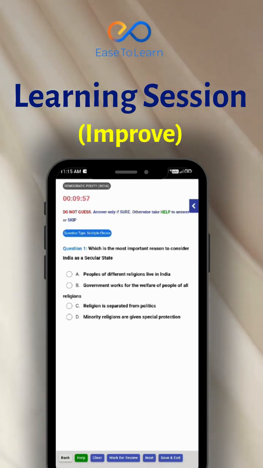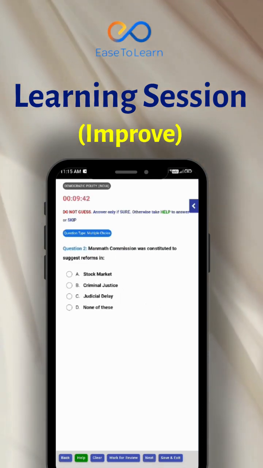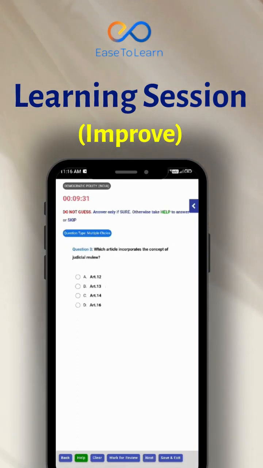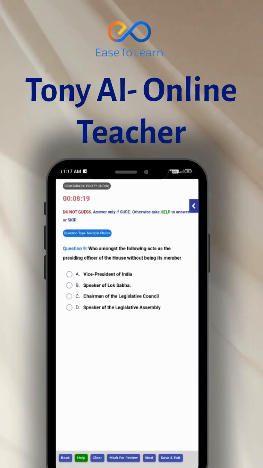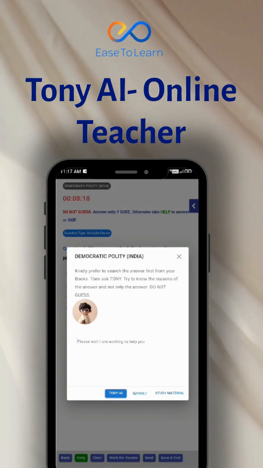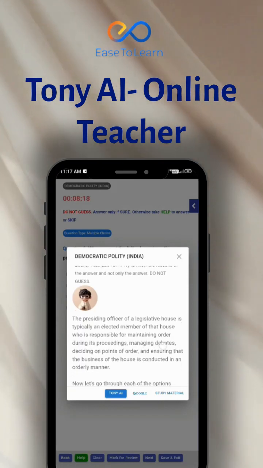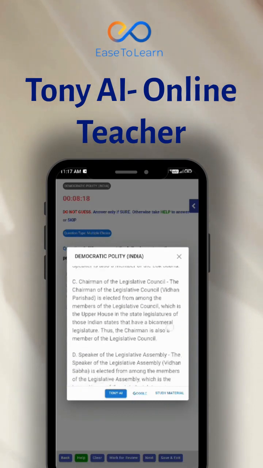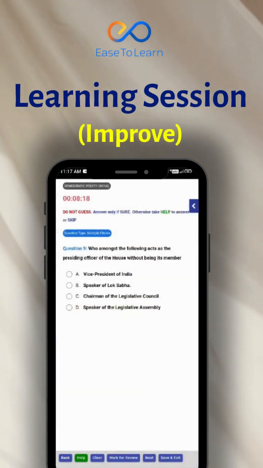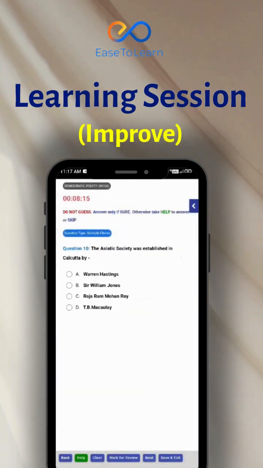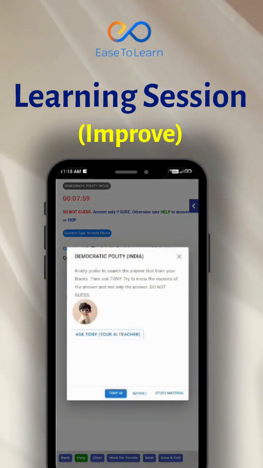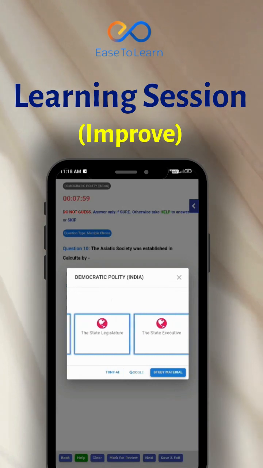Try to solve as many questions as you can, and if you don't know the answer of any question, you can click on the help button to understand the topic and to get your correct answer. You will get options in the help section, that is Tony AI, your personal AI teacher that will explain the whole topic in simple and short language, and ETL help where you will get your notes to revise that topic again. If you choose Tony AI and got your answer, then after getting your answer you can select your answer for that question. Tony AI will give you a full explanation and clear your doubt for that topic and give you the correct answer of that question.